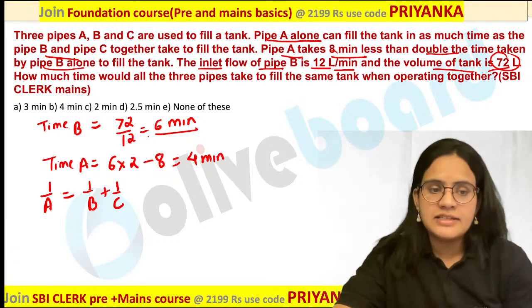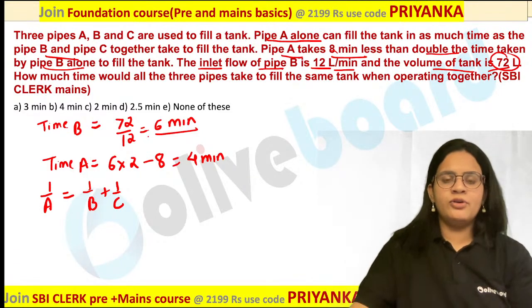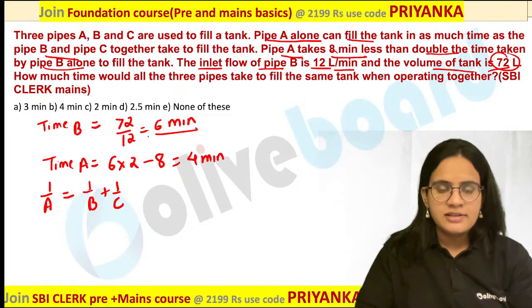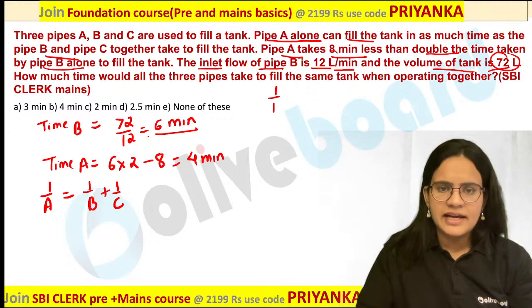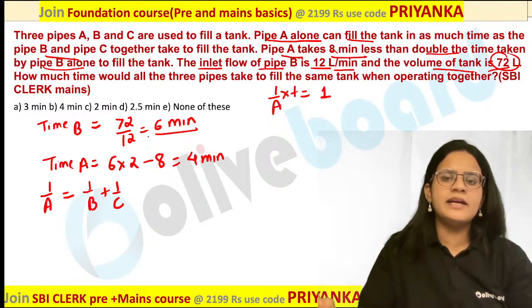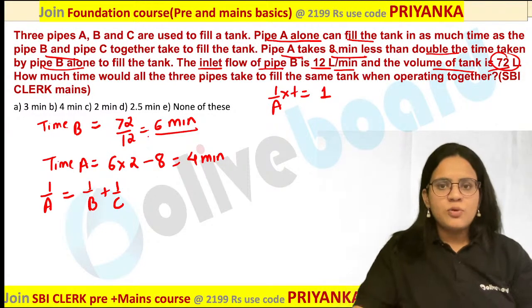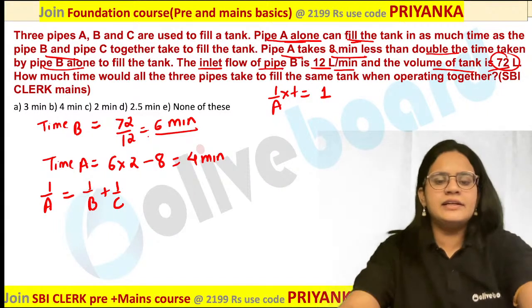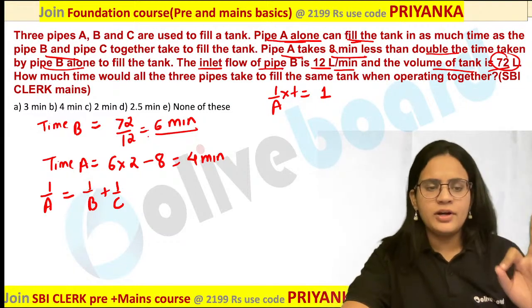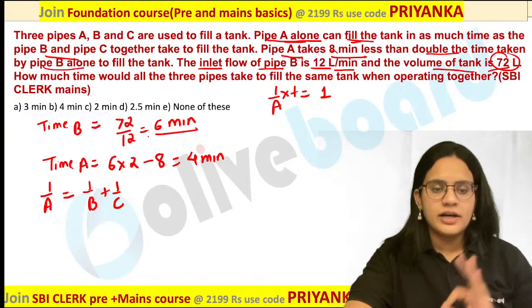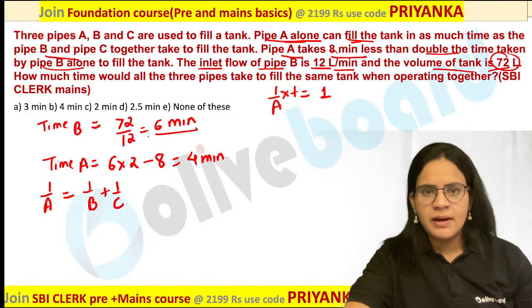Yes, clear, ma'am. Rajan, when they are telling you pipe A alone can fill the tank, please pay attention. Suppose time taken by A you do not know. So how will you calculate the time? Suppose A's efficiency is 1 by A in this case. You have to calculate how much time it is taking. This would be equal to 1. Are you getting it? So whatever value they have given you here, you have to always represent it in terms of efficiency. This is a very important basic related to time and work and pipe and cistern. Never write down direct value corresponding to time. Are you guys getting my point?